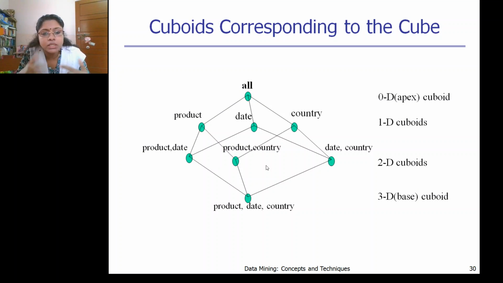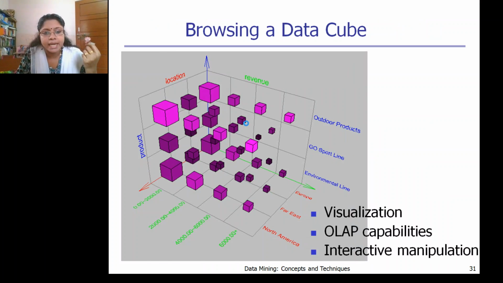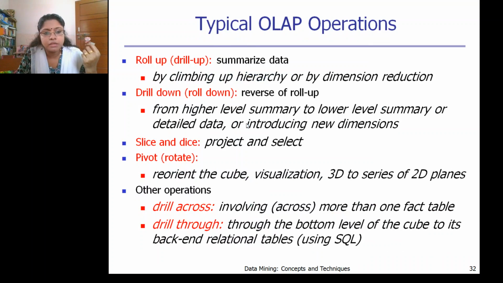We are trying to roll something up. After finally rolling everything, you will only have a generalized thing, right? So after rolling up or drilling up, that's the first one, climbing up. The roll up or drill up operation generally performs summarization of the data based on our analysis. Here we are climbing up the hierarchy, or doing dimension reduction.